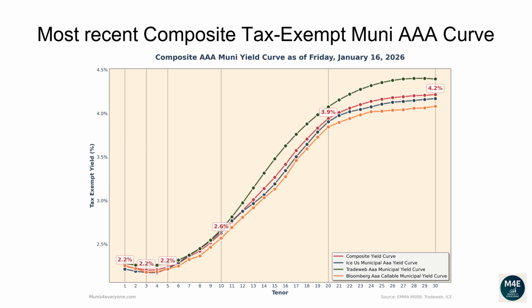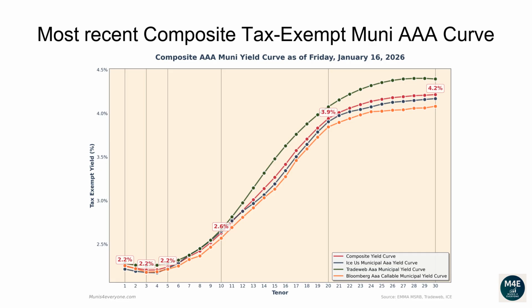The following composite tax-exempt yield curve is based off the most recent ICE, TradeWeb, Bloomberg yield curves that are available on the MSRB website, plus some proprietary extra adjustments, as of January 16, 2026. The one-year composite tax-exempt yield is 2.25%.